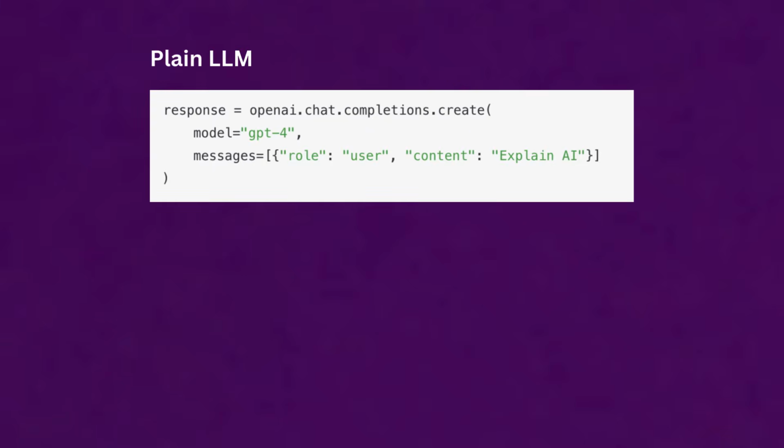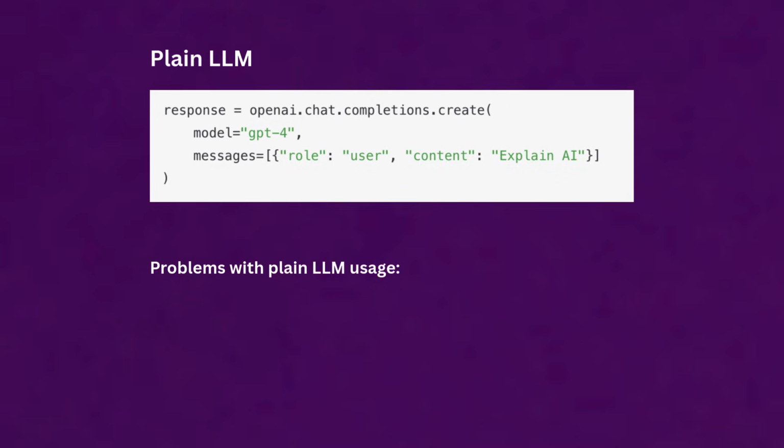So why do we need LangChain? Why does LangChain exist? What problem does it solve? Normally when we use any LLM like ChatGPT or GPT-4, we do something like this, like I've shown you in this example. We give a prompt, okay, and we get a response out of it. But this has many problems.